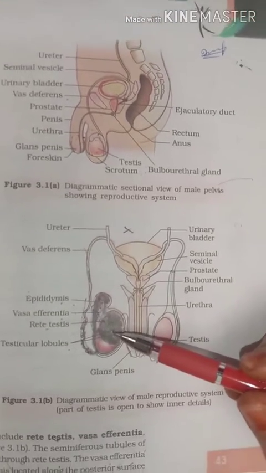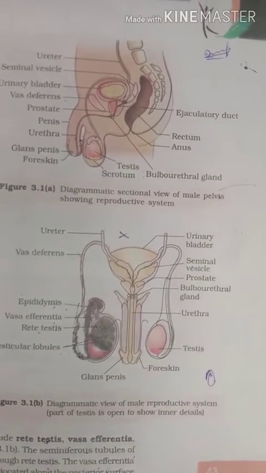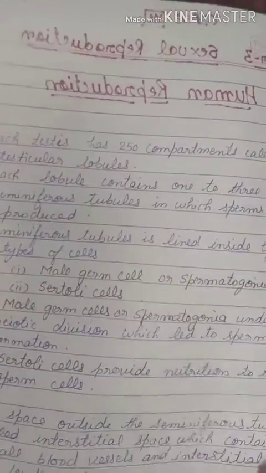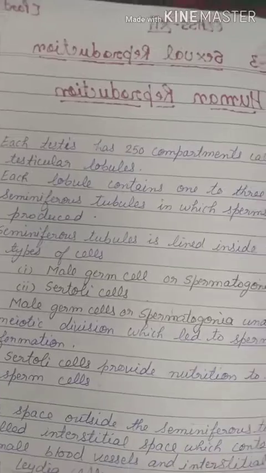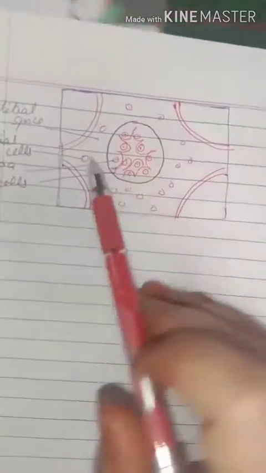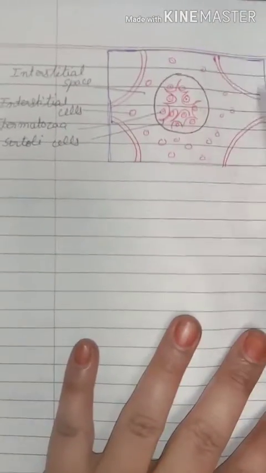Now these testicular lobules have cells. Let me clear this with the diagram. These testicular lobules have the cells that are used in the formation. For example, I am drawing this one testicular lobule. Clear?